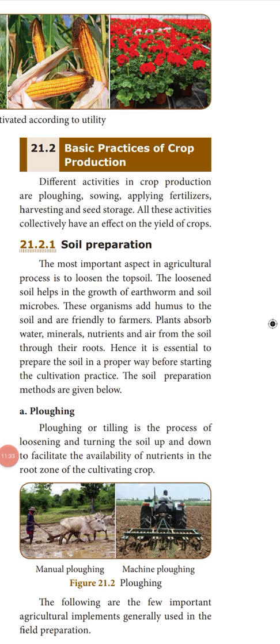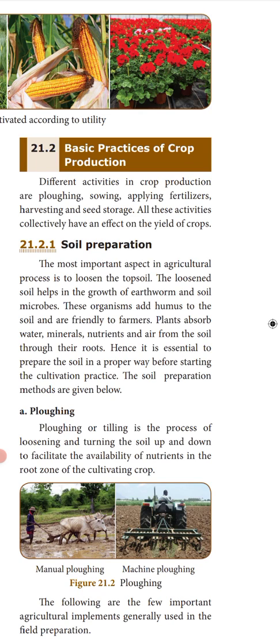Now, basic practices of crop production. What are the basic practices of crop production? When you want to sow a seed, what do you do? Just like in your garden, you want to sow a seed. What will you do? You will be plowing the land. Plowing means tilling it. You loosen the soil. Loosening the soil in a big area is called plowing. They use a plow, but you use just a, what do you call that?